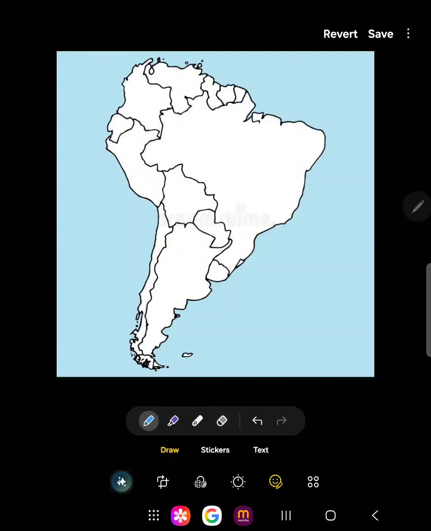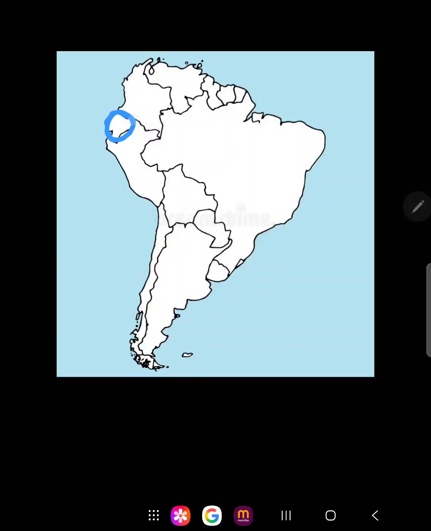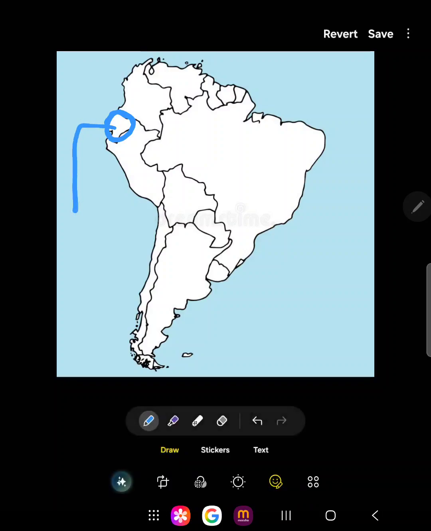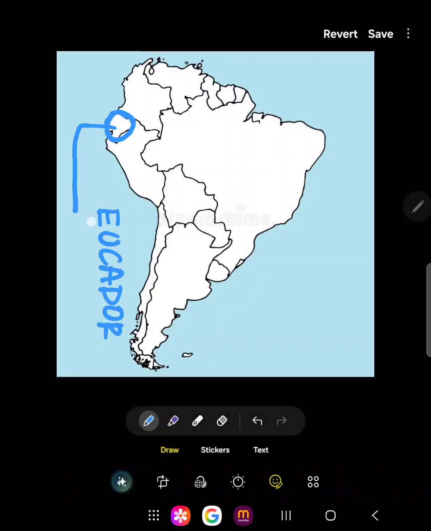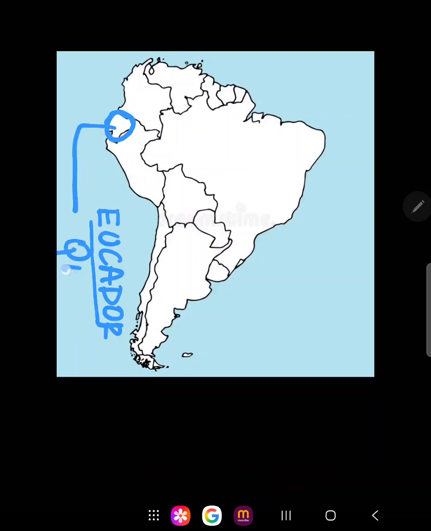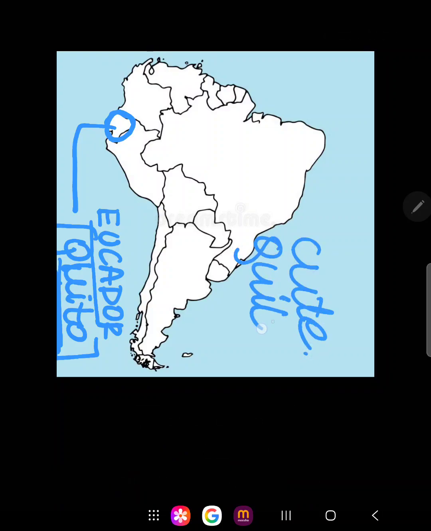Next comes this small one. This is called Ecuador. It is a very famous place for exports and imports. Ecuador. So how would you remember the capital? The capital is Quito. Quito in the sense cute. Remember it as cute. It is small, so it is cute. So Quito is the capital of this place.